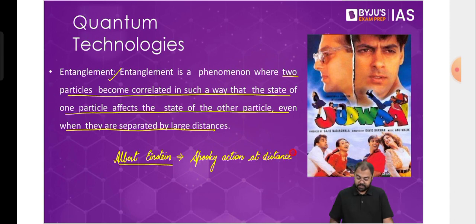Spooky action at a distance. So for him, it was a spooky action, something which is very remarkable and unthinkable at the same time. How exactly is it even possible that there are two particles at completely different positions, yet somehow their properties are connected, and if I make any change in this particle, the other also starts to show the same change? Something that we have seen in films like Judwaa.